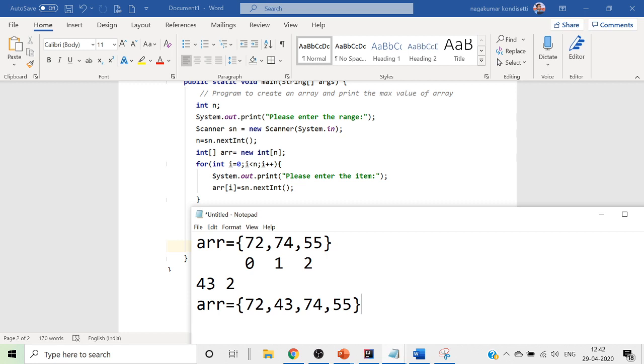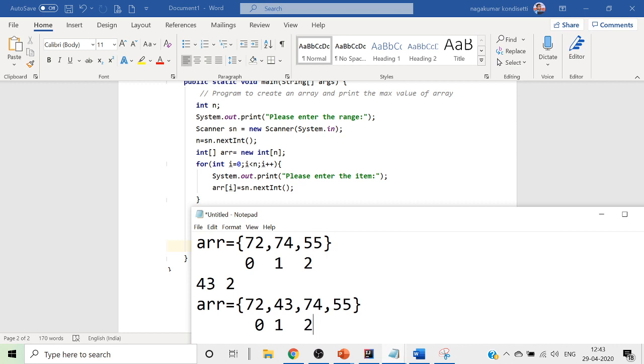So now if you look at the same 55, it has a value called 3. Now if you look at the same 72, it has the value 0 as it is, and the new value, that is 43, has got a value 1, and this 74 has got a value 2, which means whatever the value that you have is incremented by 1, that is arr of i is incremented by 1, so that it is becoming plus 1, that is 2.